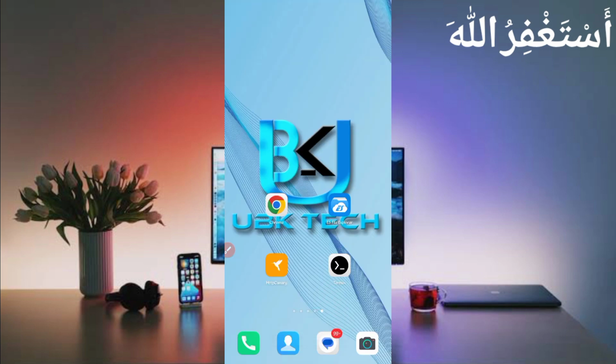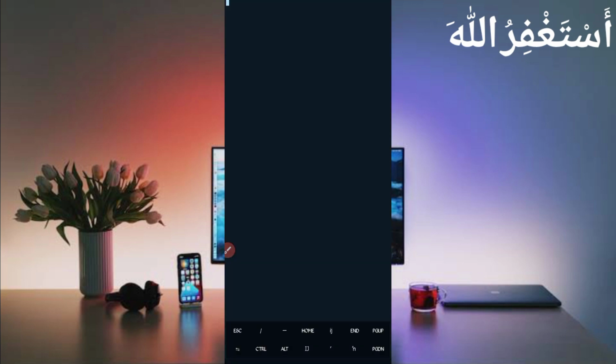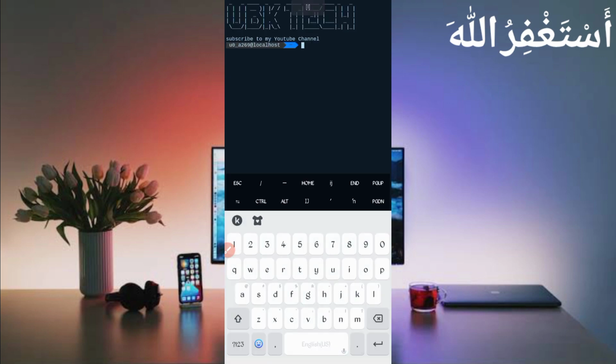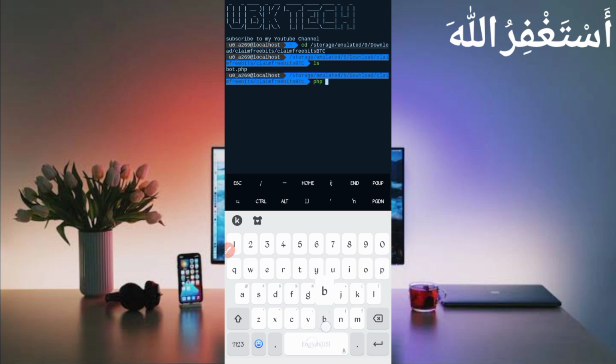Now go back and open Termux. If you are a new user using Termux for the first time, install the basic commands first. The basic commands are provided on my Telegram channel. You can copy them from there or you can DM me on Instagram. I will provide them to you there. If you don't know how to install basic commands in Termux, the video link is given in the description. You can check it out in detail. Then continue your process. cd space, paste the script location, then enter, ls, enter, php bot.php, then just press enter.